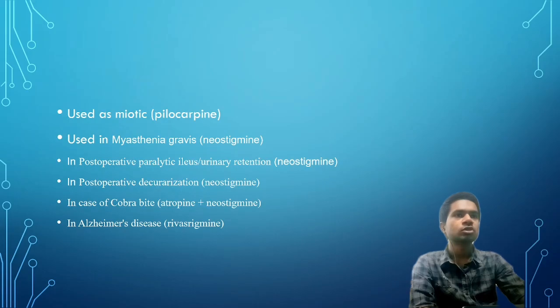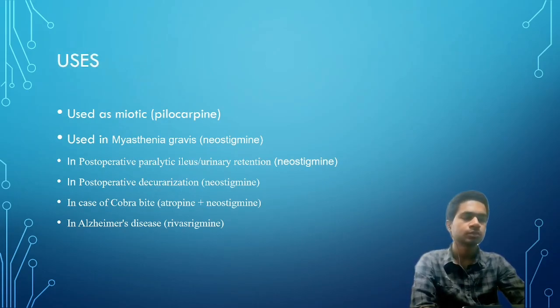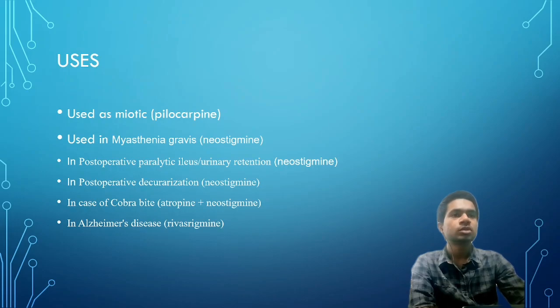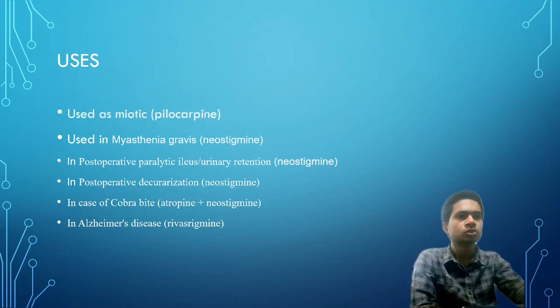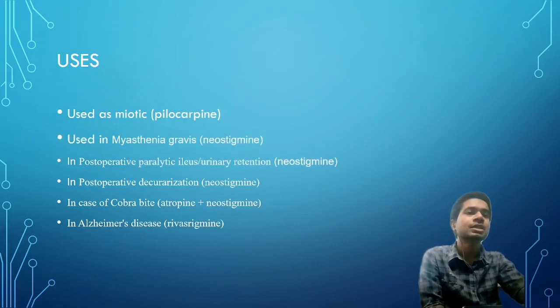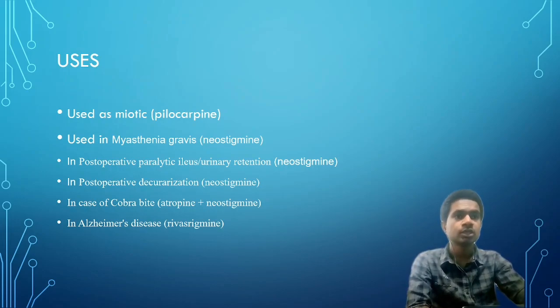Now, let's focus on its uses. It is used as a miotic, that is pilocarpine. It is used in myasthenia gravis, and its best example is neostigmine. It is used in post-operative paralytic ileus or urinary retention. And the best example of it is neostigmine.